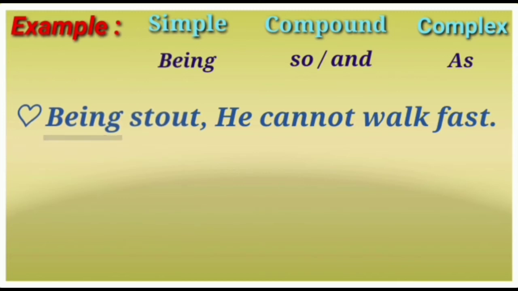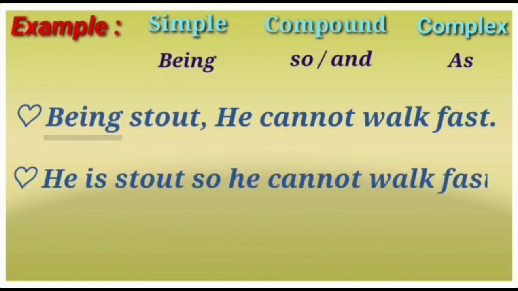And by looking at being also, if you study the rule, we can find this is a simple sentence. To change it into compound, we have to use so, are, and. To change it into compound, both sides' sentences should be completed. In the middle, this coordinate conjunction so, are, and will act.